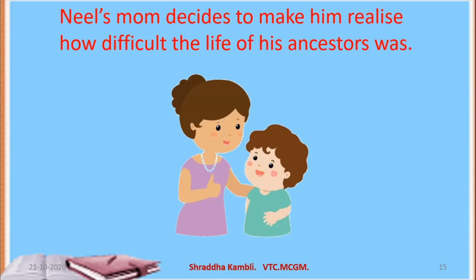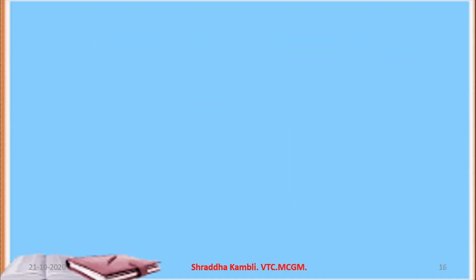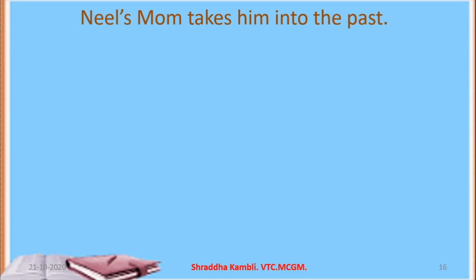Now she wants him to realize that you have such an easy life, you just have to clean your own room and put dishes in the dishwasher. That is all you have done. But the life of your ancestors was so difficult, so she starts going into a flashback. She takes him into the past, that is into the 1950s.